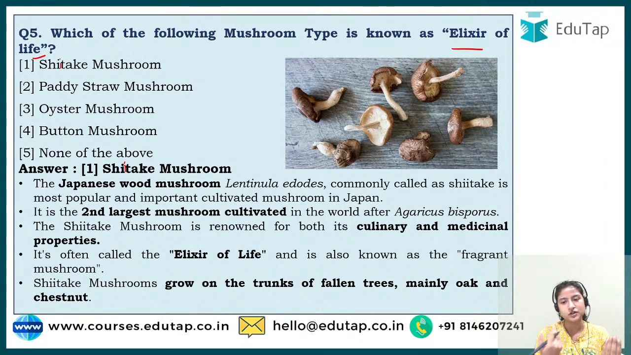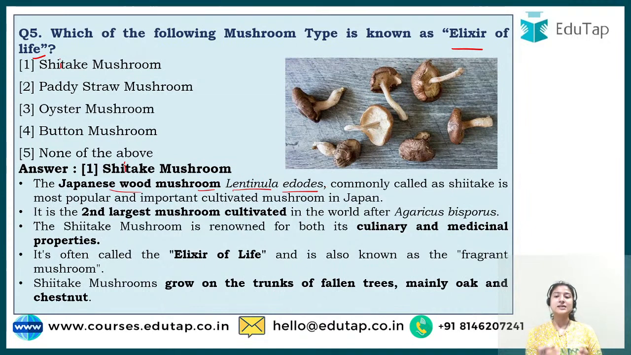It was first cultivated, or observed, in Japan, and hence the name was given by that. So it is the Japanese wood mushroom. The scientific or biological name of shiitake mushroom is Lentinula edodes, and commonly it is known as shiitake.